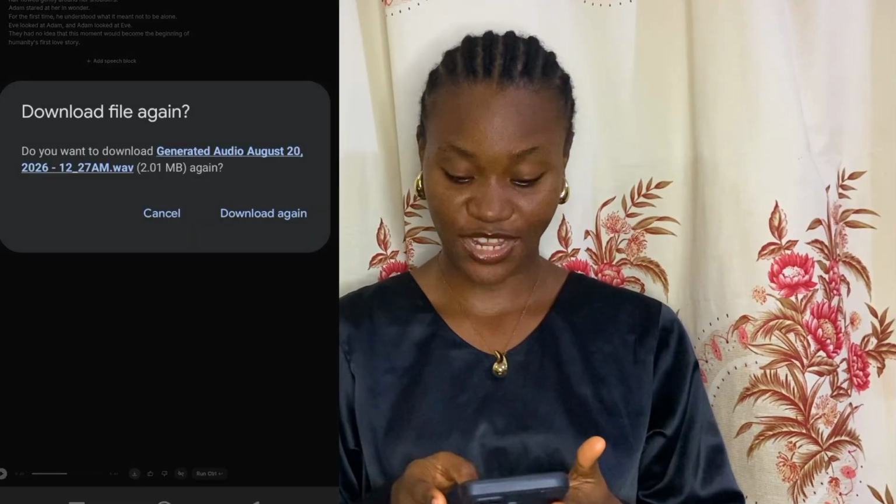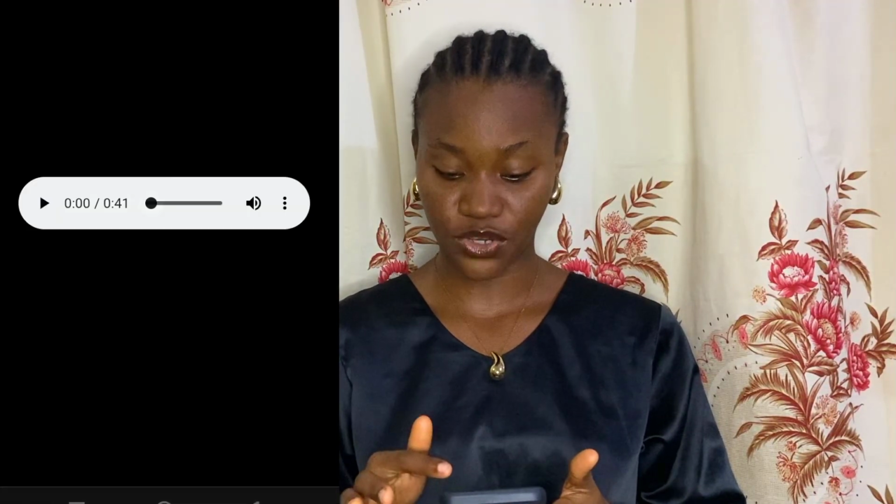So I'll stop here, and for you to download it, you just have to click on this download icon here and it will be downloaded into your device. So this is how you can use Google AI Studio to generate your voiceover.